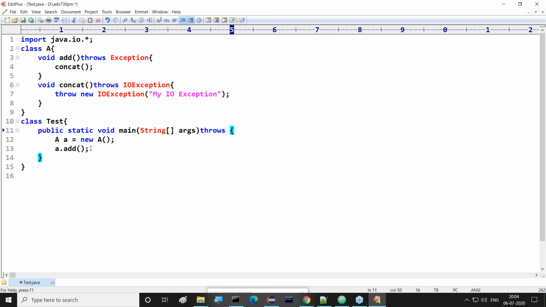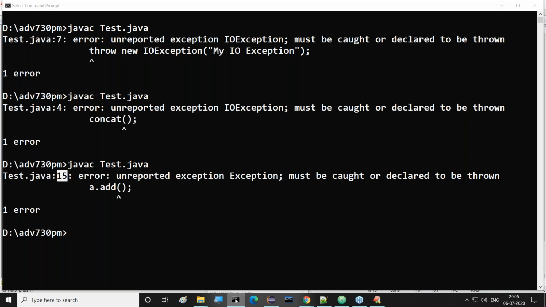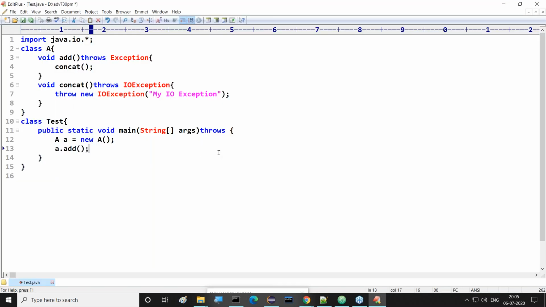Which exception is available to this add method, guys? Now tell me. At the 15th line, I removed those two lines there. Anyway, no problem. At the add method call, we are getting an exception. Which exception is coming, sir? Is the type Exception or IOException? Please confirm to me.